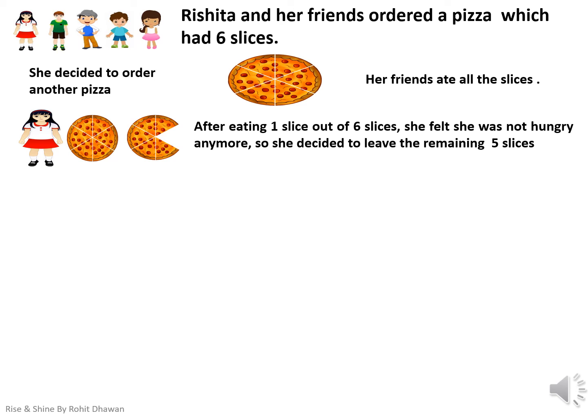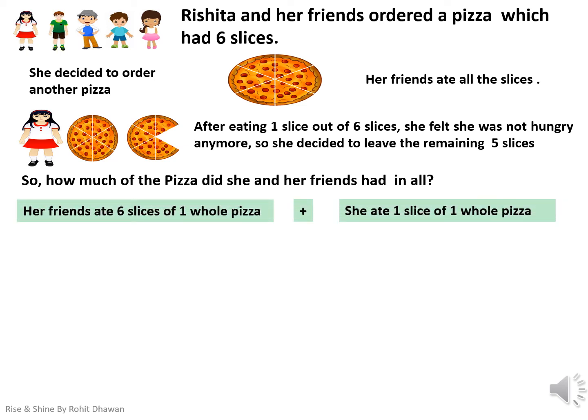So, my dear students, the question arises, how much of the pizza did she and her friends have in all? Her friends ate 6 slices of the one whole pizza. In fractions, we can represent it as 6 by 6. On the other hand, she ate only one slice out of the 6 slices pizza. In fractions, we can represent it as 1 by 6. On adding these two fractions, we get the resultant fraction as 7 by 6.